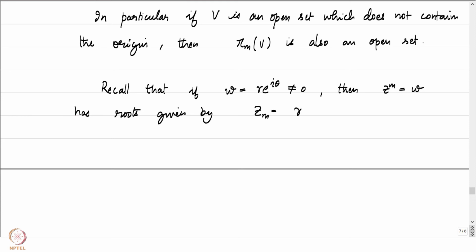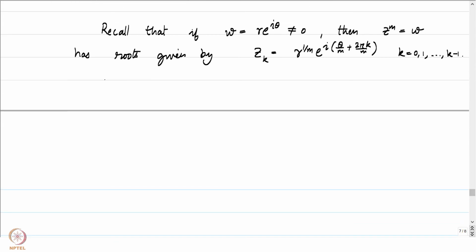z_k equal to r to the power 1 by m, e to the power i (theta by m plus 2 pi k by m), where k is from 0, 1 up to m minus 1. And using this, we can conclude that pi m maps a disk of radius r around the origin to the disk of radius r to the power m. This is exactly what we will be getting.